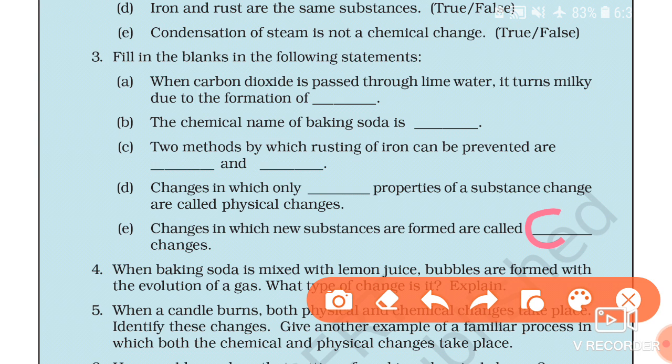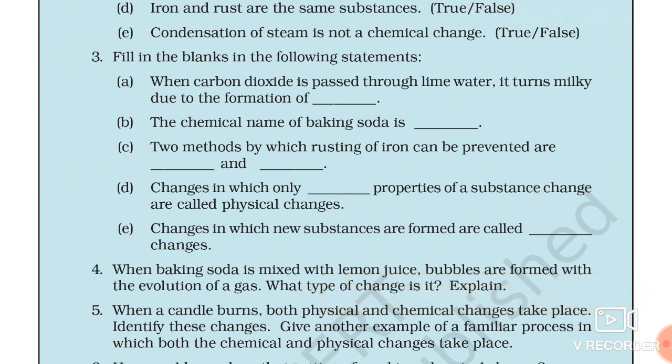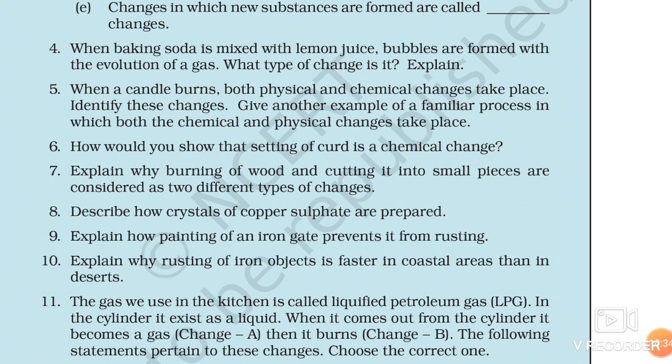Now question number 4. When baking soda is mixed with lemon juice, bubbles are formed with the evolution of a gas. What type of change is it? Explain. When baking soda is mixed with lemon juice, it means there is formation of gas. What is that gas? That gas is carbon dioxide. So that's why the bubbles of carbon dioxide come out.